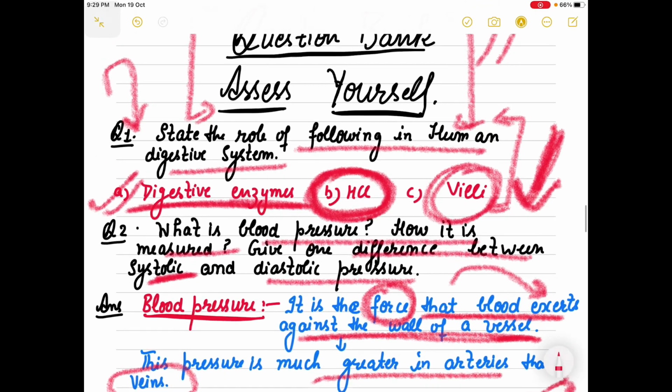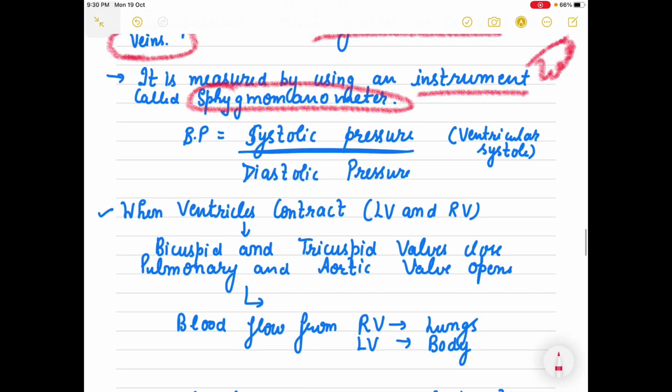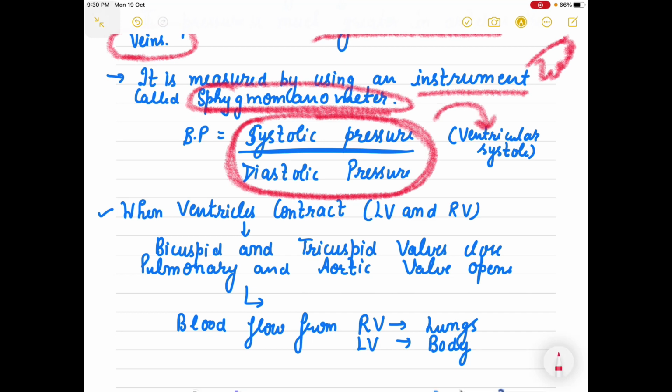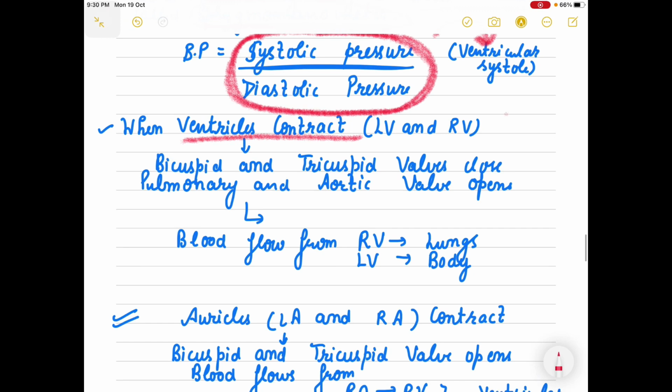Right, because the second part is how is it measured? It is measured by the sphygmomanometer, and it is the ratio. What is the blood pressure? It is the ratio of systolic pressure over diastolic pressure. Systole का मतलब होता है contract करना, and here we are taking the ventricular systole. So when ventricles contract, now let's make a smaller diagram.